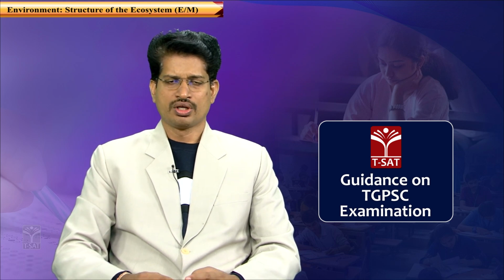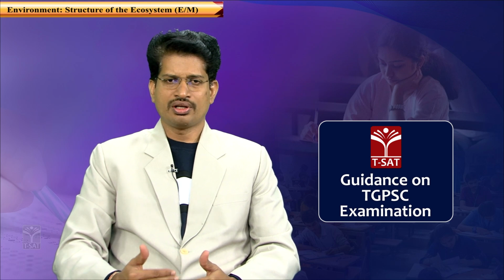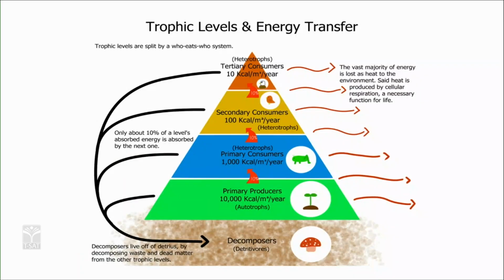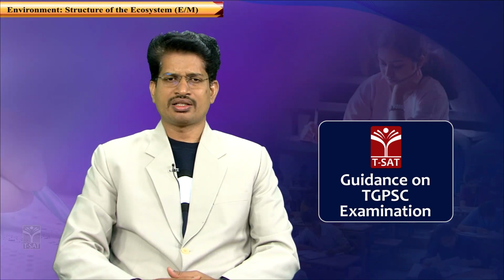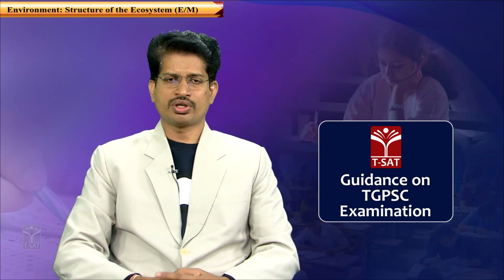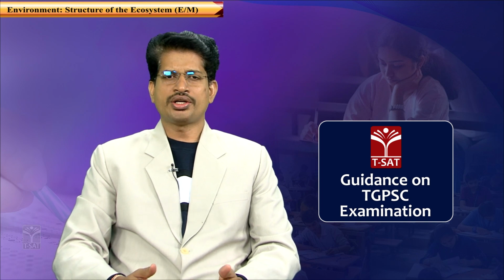The next level is the primary consumers. Primary consumers are otherwise also known as herbivores. These herbivores feed on only plants, so they are described as primary consumers because they consume food. They are heterotrophs.